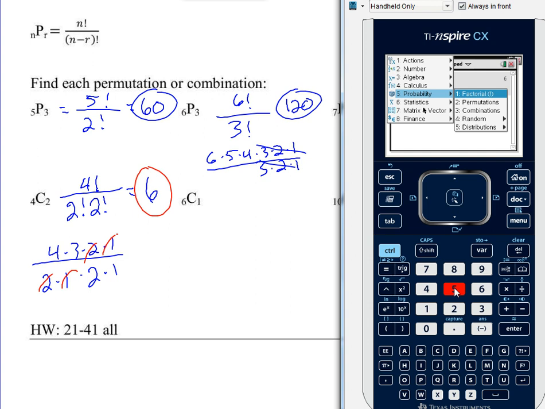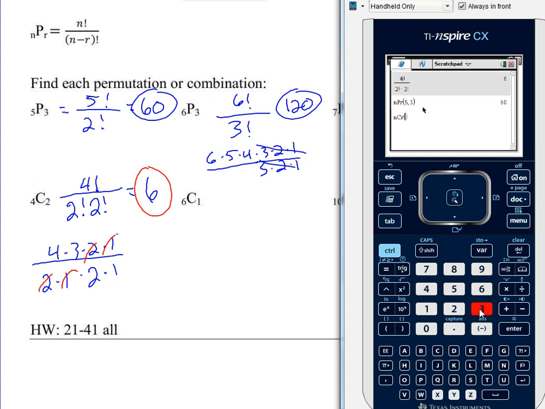If we want 6C1, then we're going to go with a combination. We have nCr on the calculator, so I'm going to type 6, 1 and hit enter, and there's only 6 ways that one can occur. So that's the whole section for you. You can do the entire assignment now.